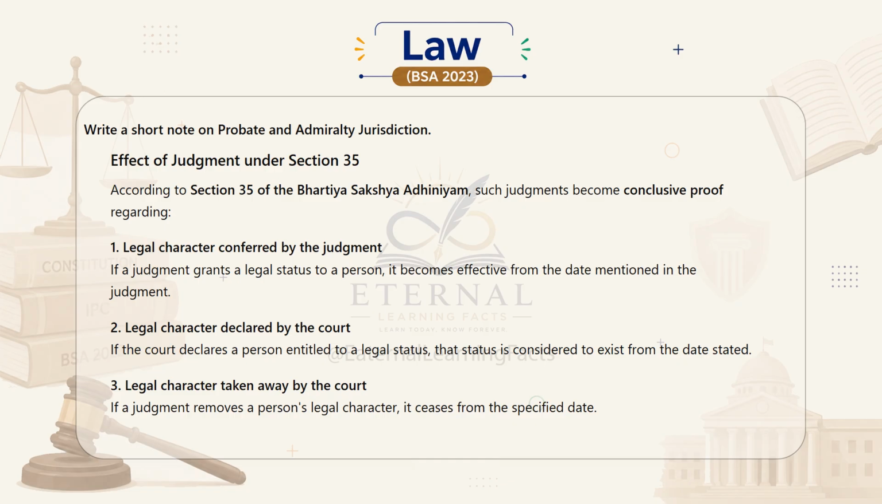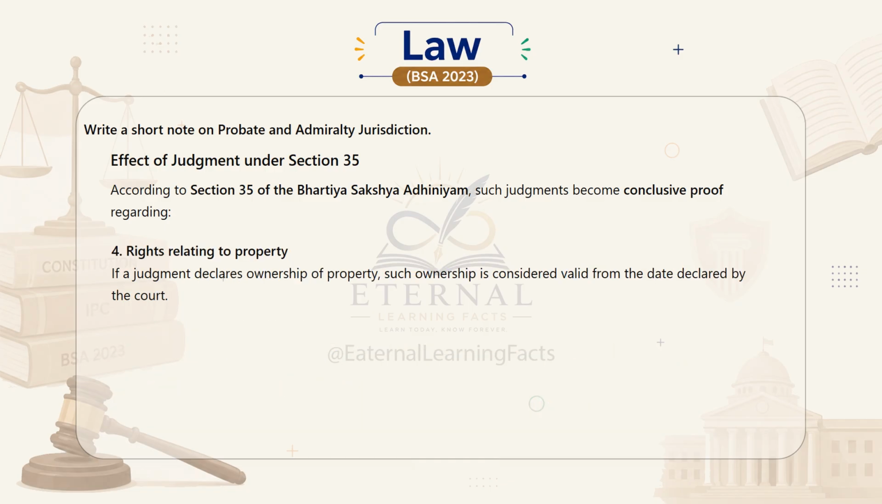If a judgment grants a legal status to a person, it becomes effective from the date mentioned in the judgment. Second, legal character declared by the court. If the court declares a person entitled to a legal status, that status is considered to exist from the date started. Third, legal character taken away by the court. If a judgment removes a person's legal character, it ceases from the specified date.